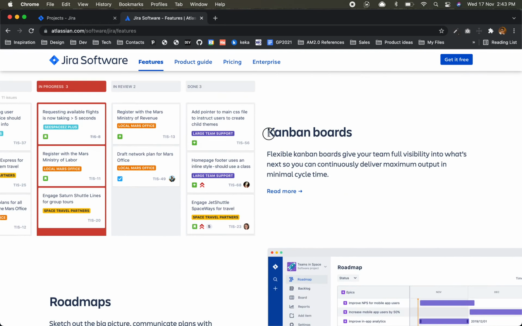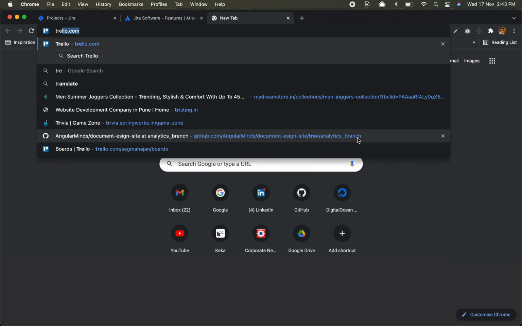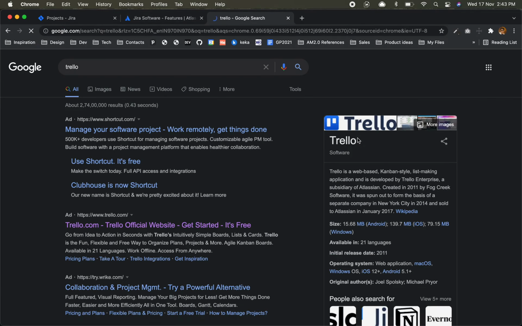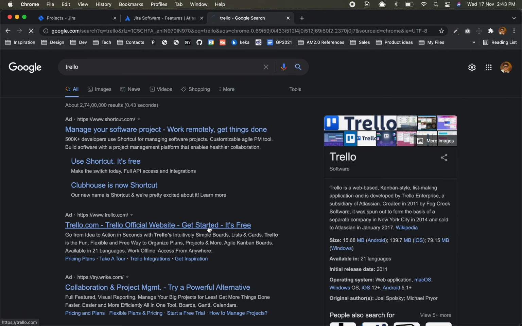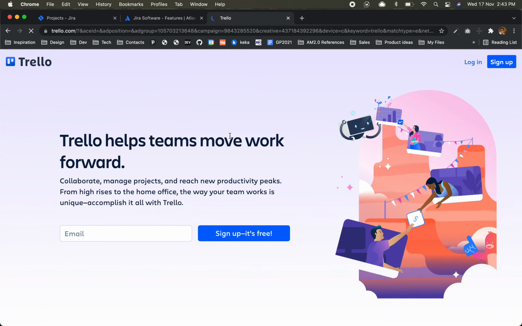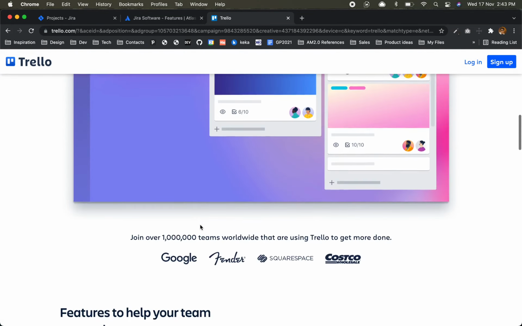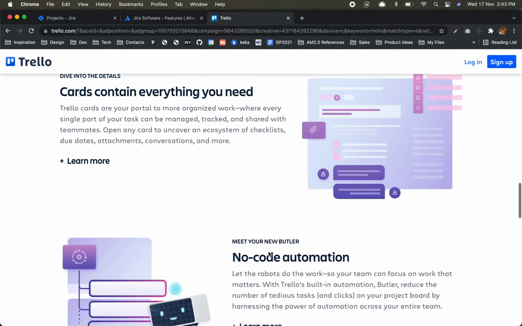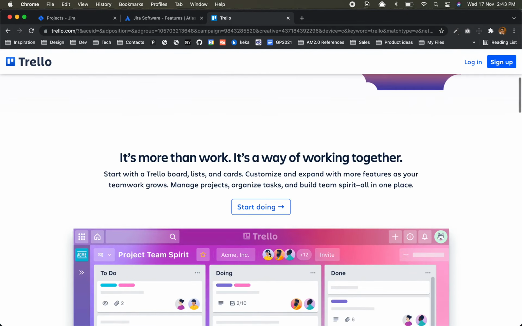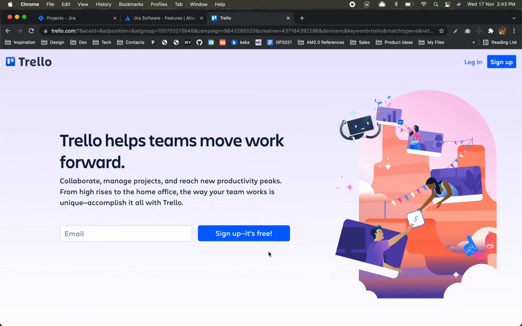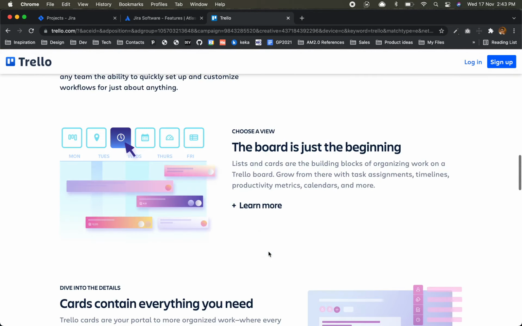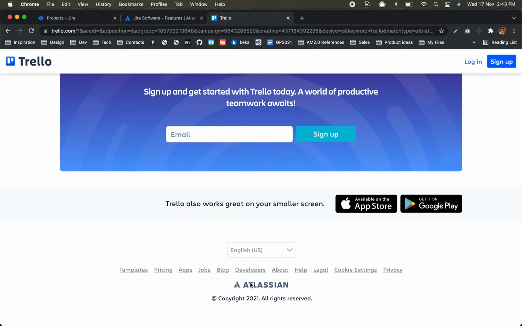Kanban, like Trello. If you know Trello, you can just go and sign up. This is again used for project management. Earlier Trello was a different company, but now it is acquired by Atlassian. Now it's part of the Atlassian ecosystem. So this is also a very nice tool used by many companies, and most of the features are free. So that's why it is very popular.